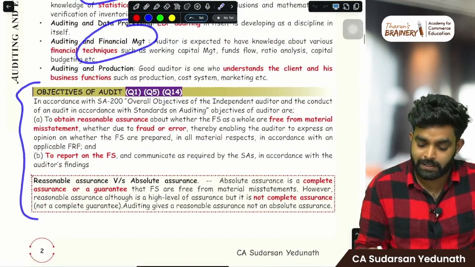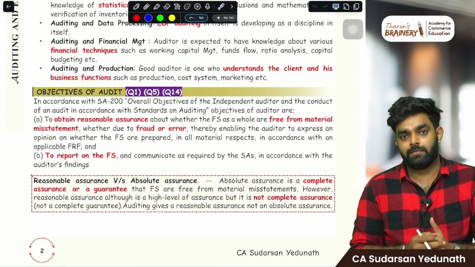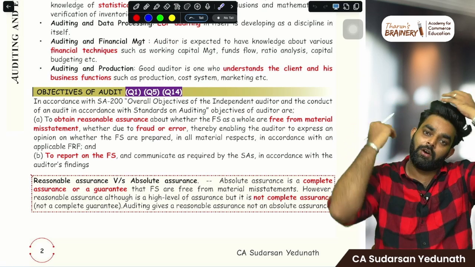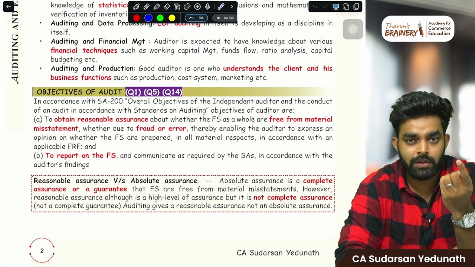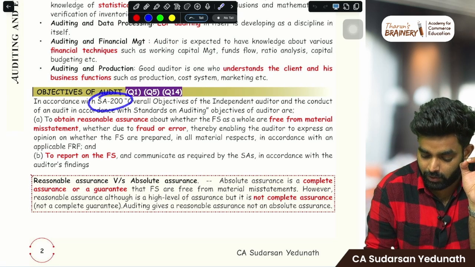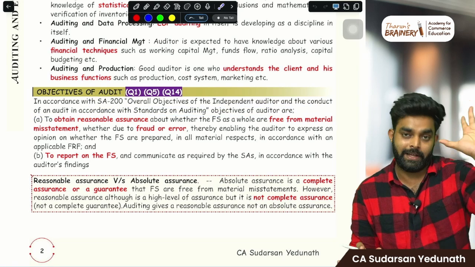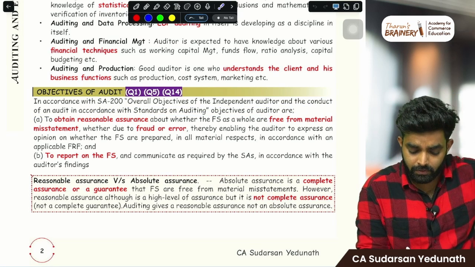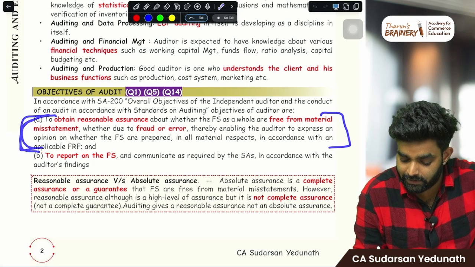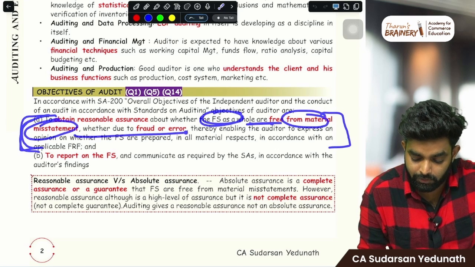Then what are the objectives of audit? Why are you doing the audit? That is my simple question. That is what we call objectives of audit. We are doing the audit, we are checking it, right? So we are doing the audit as per SA 200, overall objectives of the independent auditor and conduct of audit in accordance with standards on auditing. Our objective is to obtain reasonable assurance about whether the financial statements as a whole are free from material misstatement, whether due to fraud or error.